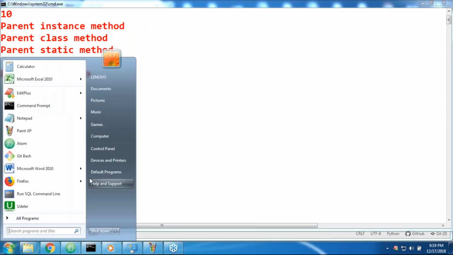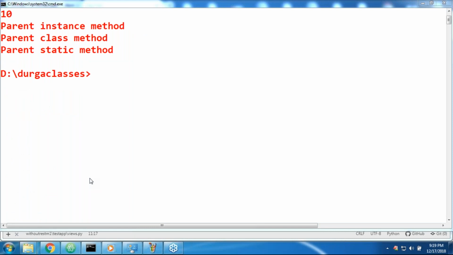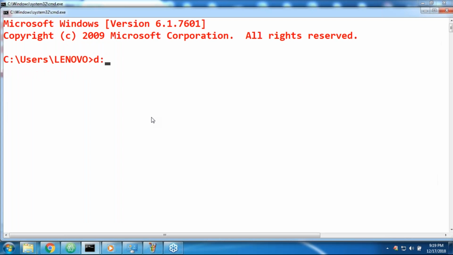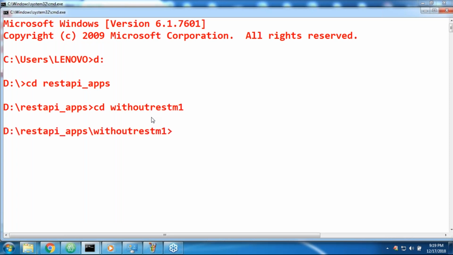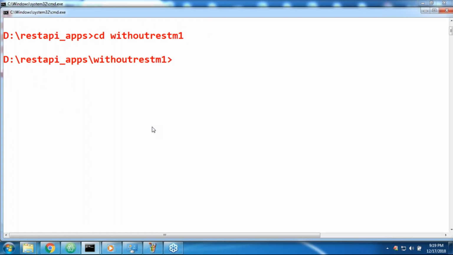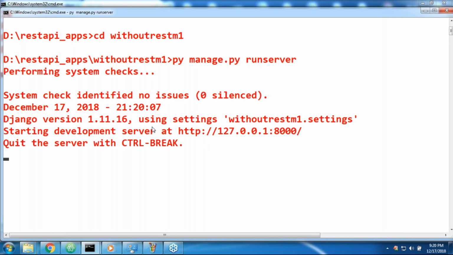One minute, so that you will get some basic idea. These are REST apps, REST API apps. Here, without REST, I'm taking one application. Let me start the server: python manage.py runserver. Sir, which application am I trying to execute? Please confirm.